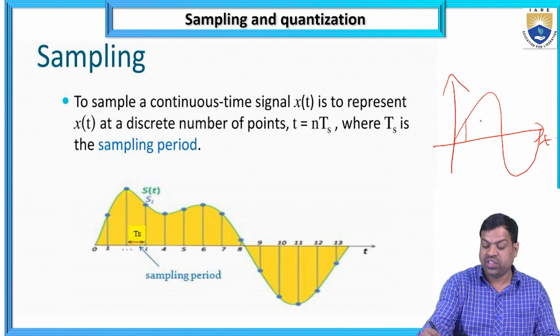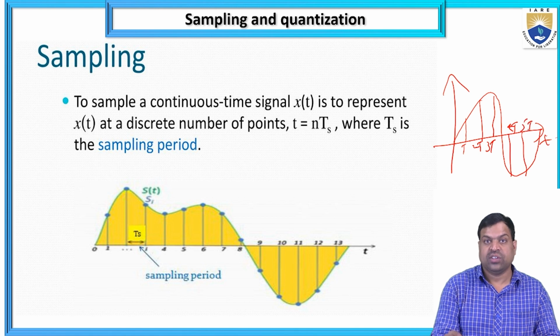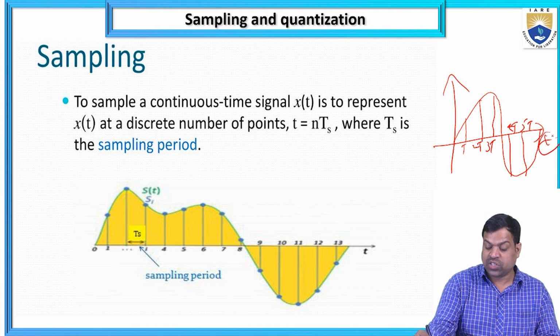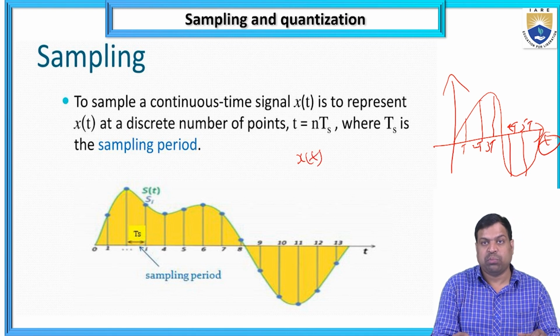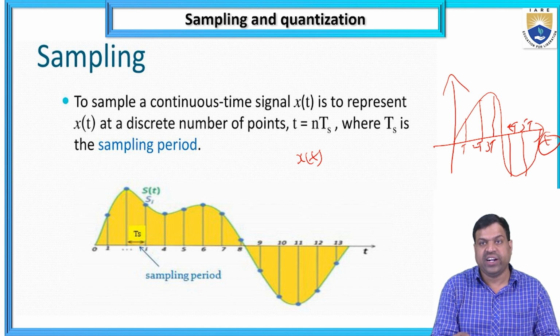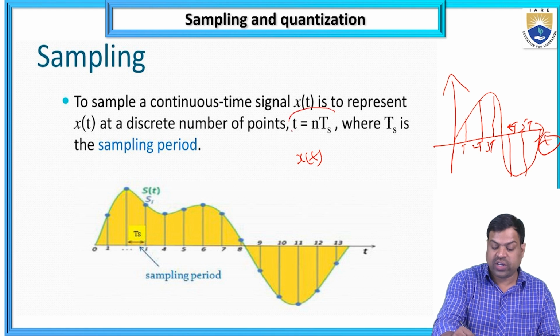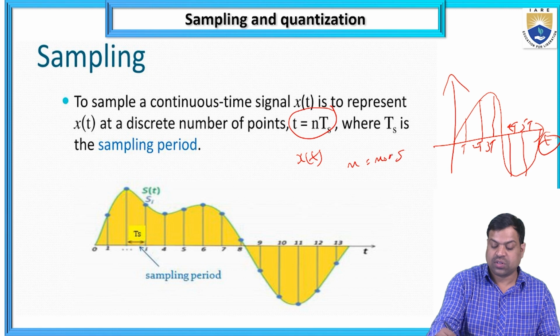So what does T mean? T, 2T, 3T, 4T, 5T, like this. What is the function? x(t) with respect to the x-axis. Sampling a continuous time signal x(t) is to represent x(t) at a discrete number of points, that is t equal to n into Ts. N means the number of samples, times Ts.